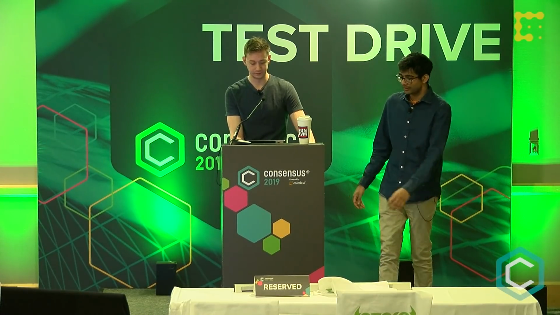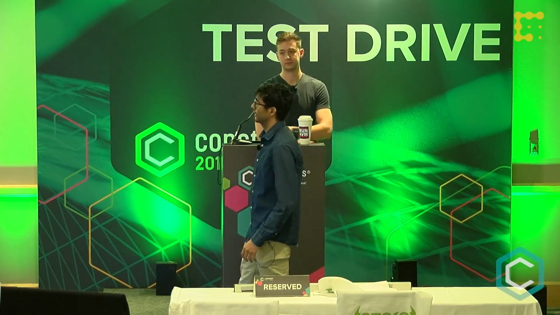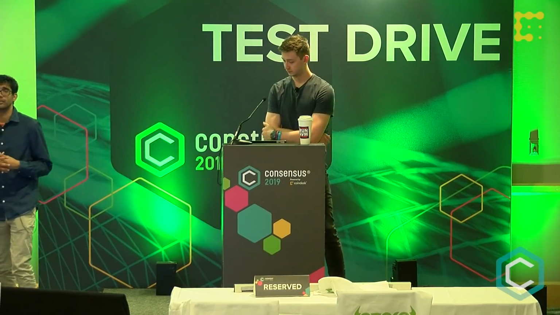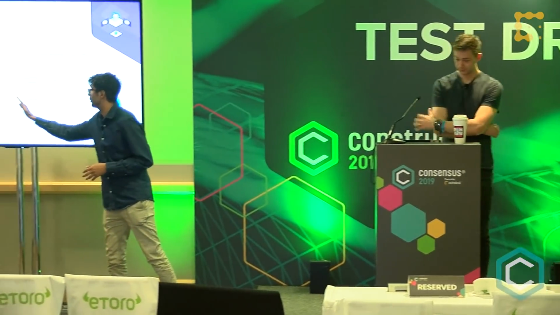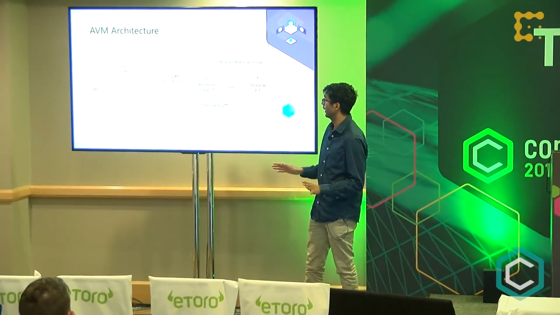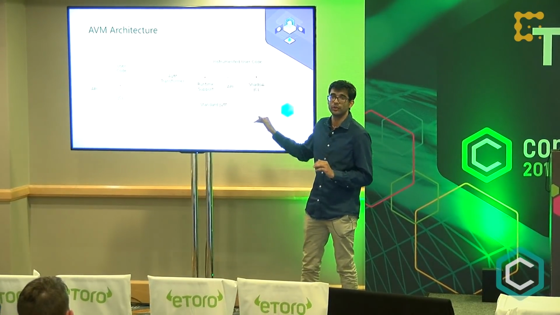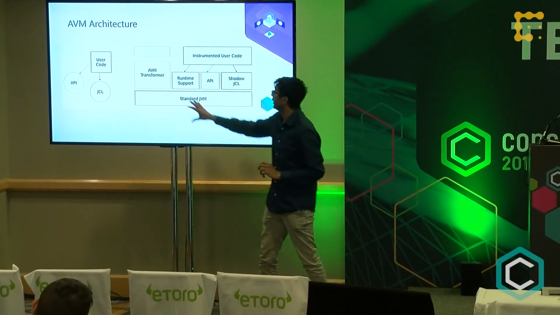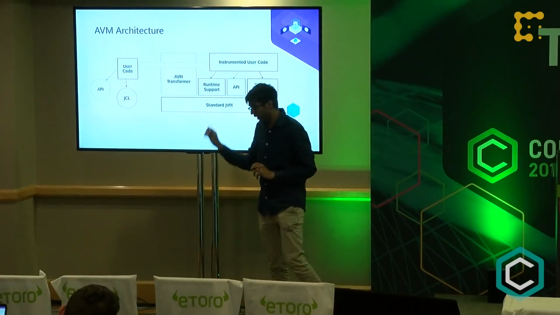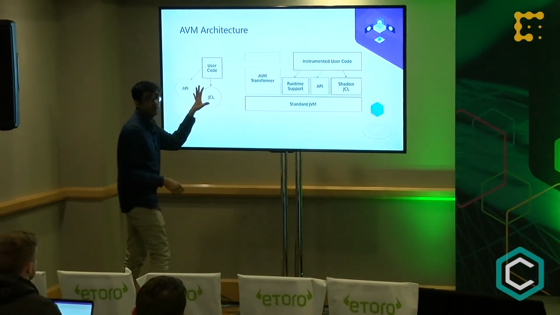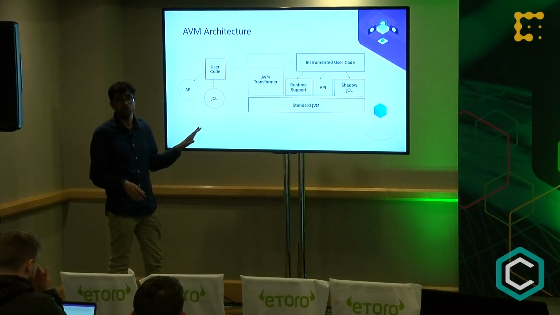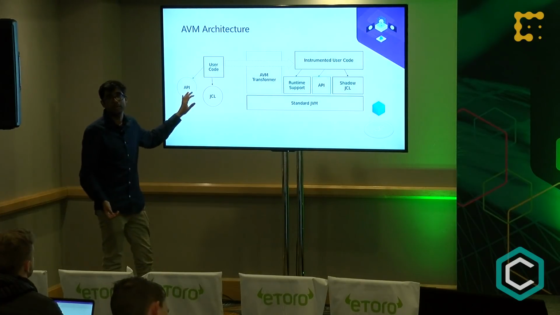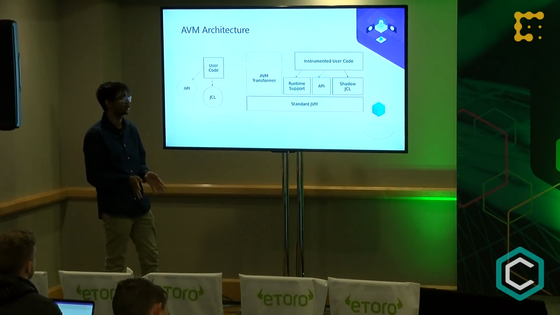Oh, here we go. I think this picture does a good job of explaining exactly what the AVM does. Again, the important part that I mentioned at the start of our presentation is that the standard JVM is down here, and we have not touched that in any way. That's what's fundamentally going to be executing all of your actual bytecode. The real AVM is this box over here. The users write their contracts exactly the way they normally do, using the JCL, the standard Java class libraries, and some of the APIs that we expose for blockchain-related functionality.